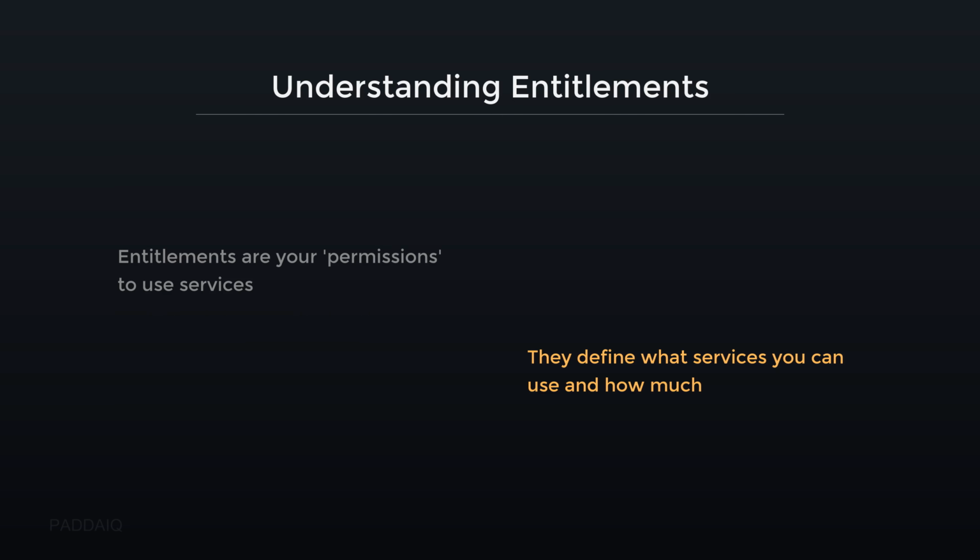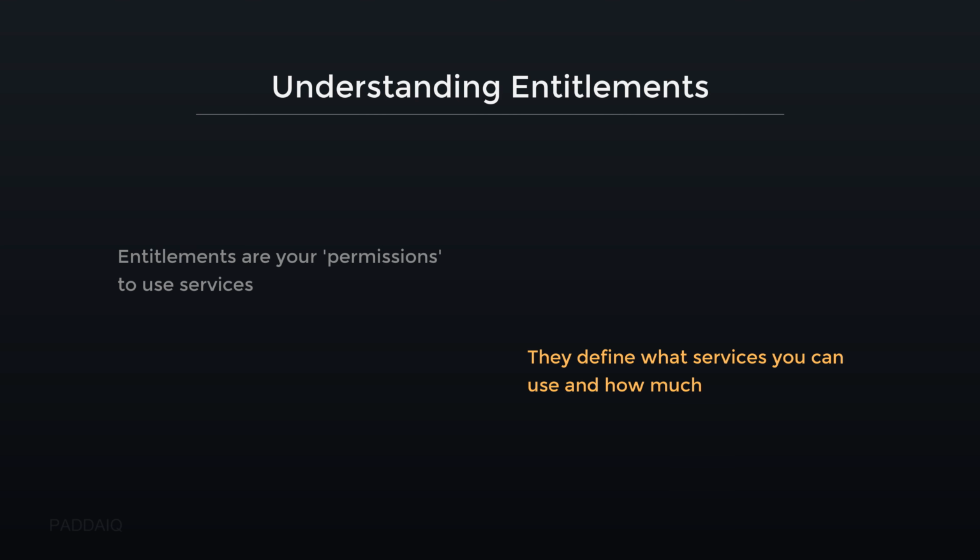They define what services you can use and how much. This means your subscription specifies which SAP BTP services are available to you and the allocated capacity for each. For instance, your entitlement may permit using the SAP HANA Cloud service with a 30 GB memory limit.